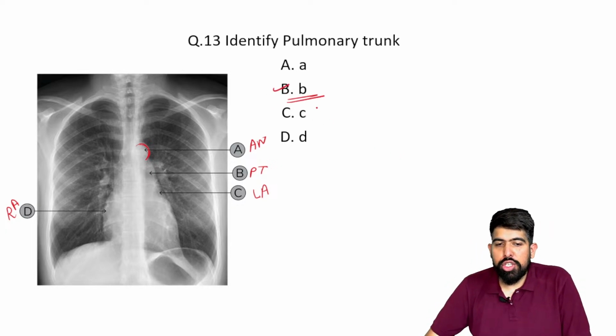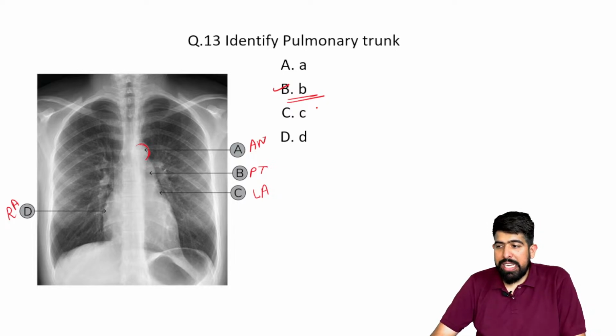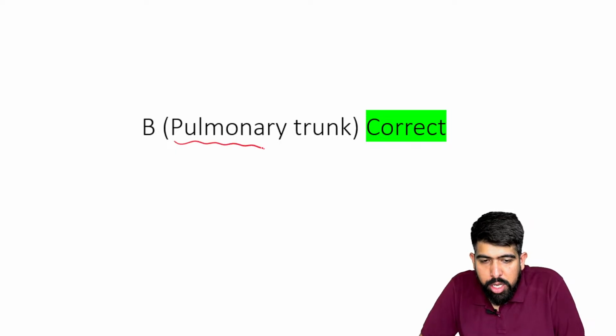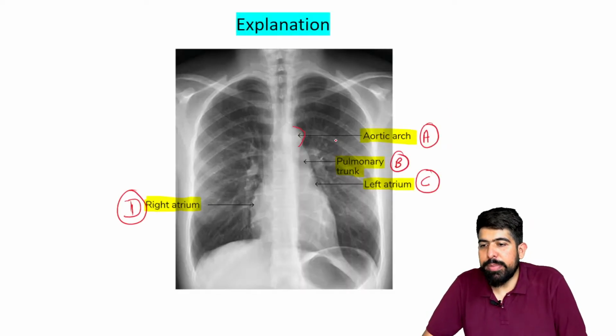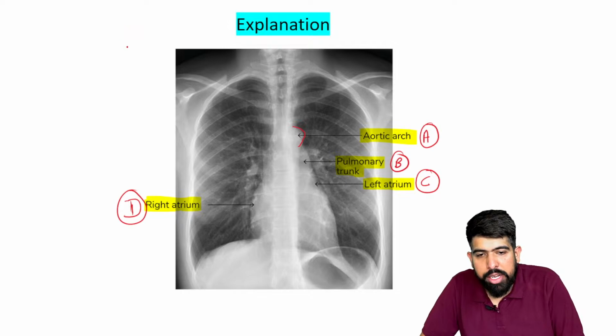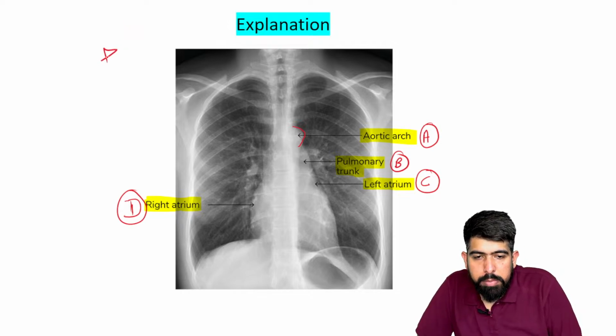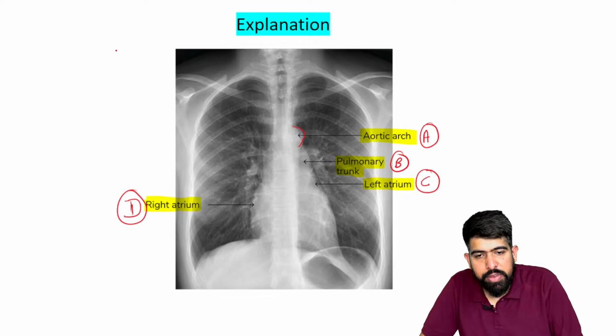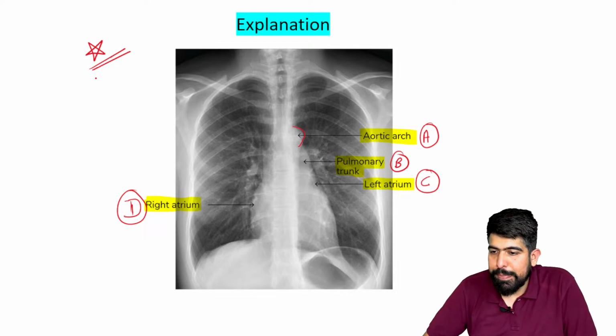So your answer should be B, right? And B is your pulmonary trunk. Just remember this image. I already mentioned it in this particular PDF, so you can check it out later also.